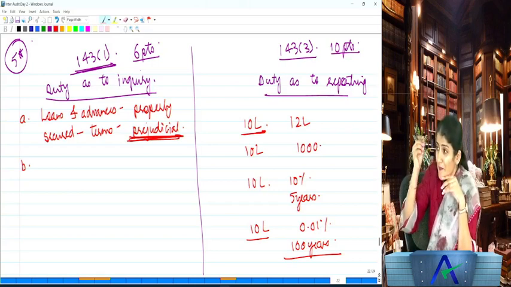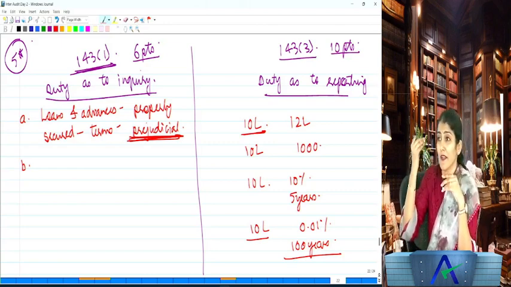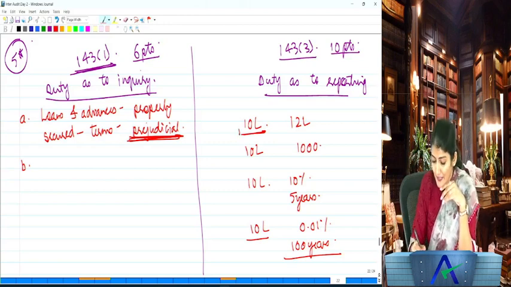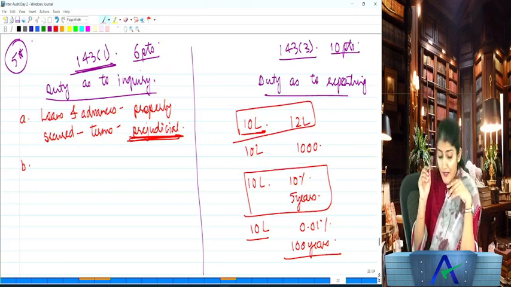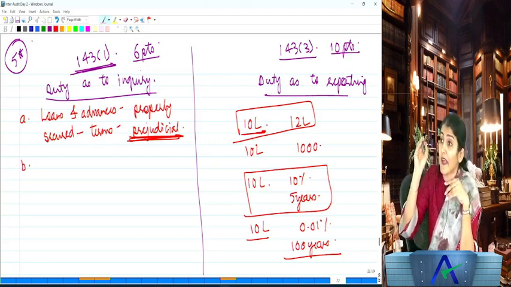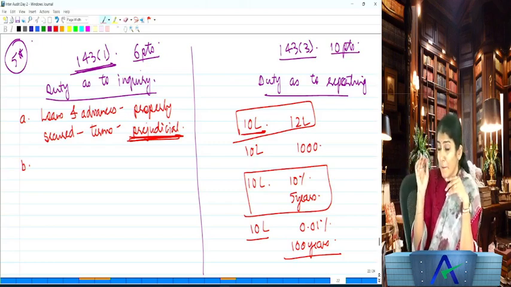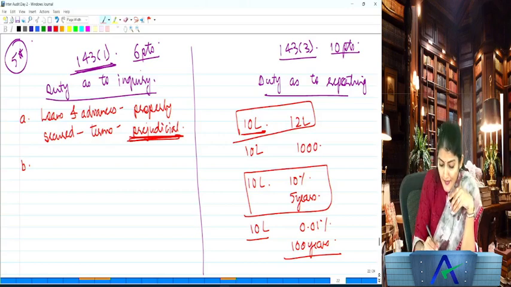So whether the terms and conditions are prejudicial to the interest of the company or its members. Are you understanding that? Whether loans and advances are properly secured, and whether the terms are prejudicial. Prejudicial means they are harmful to the interest of the company or its members. Are you understanding that? Okay.